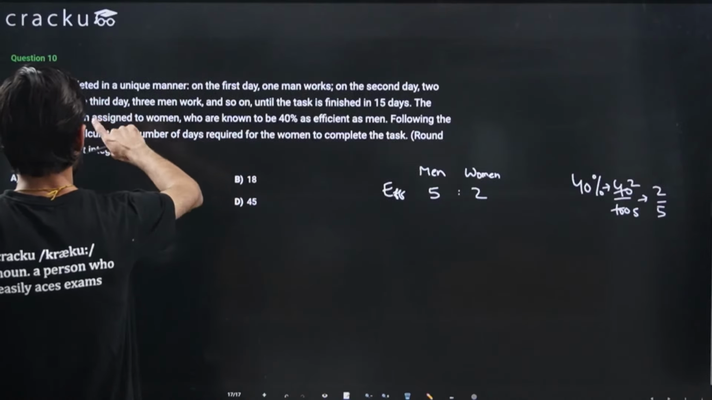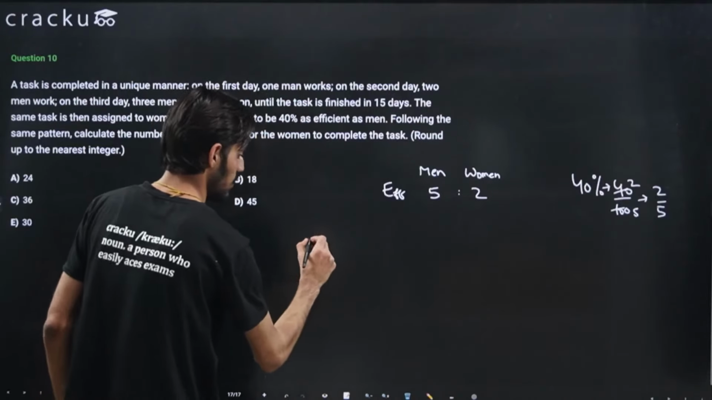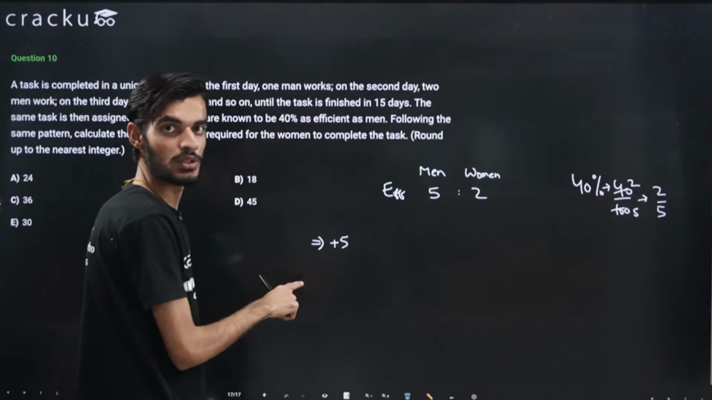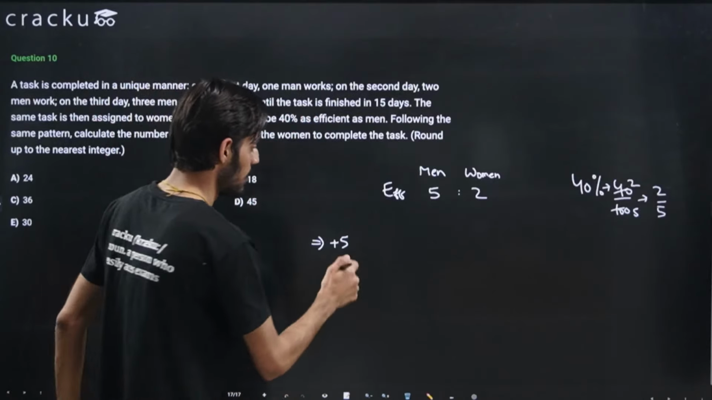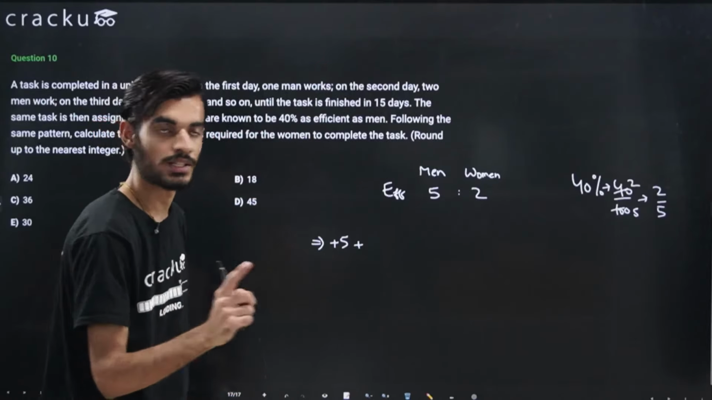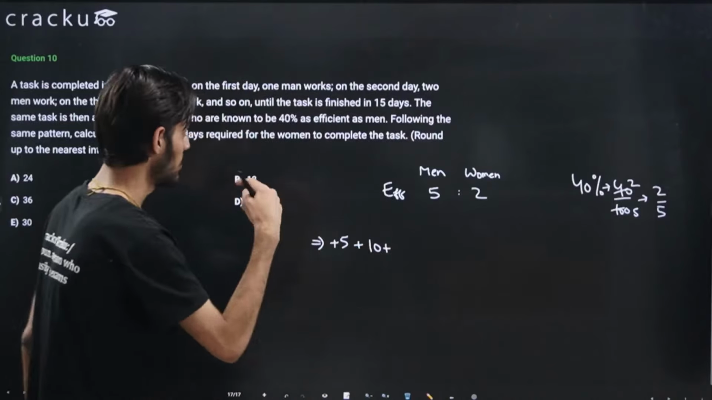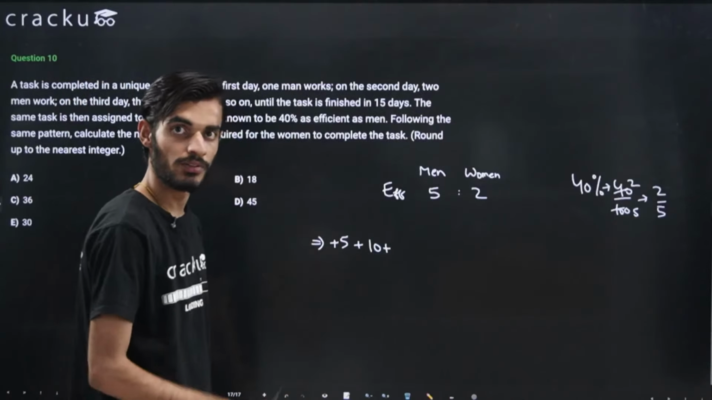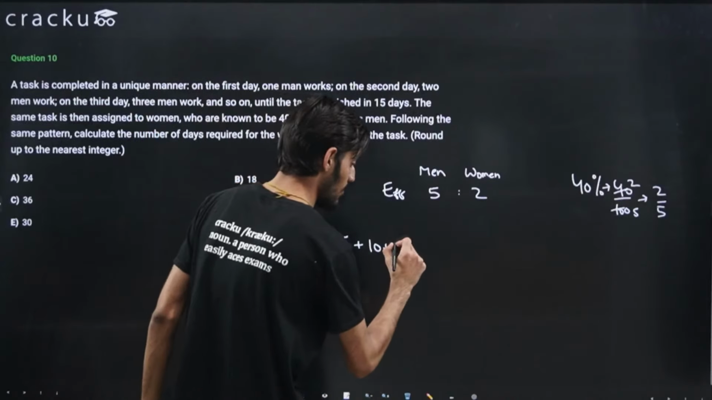Now the task is getting completed in a unique manner. On the first day, a man works. Because only one person is working on the first day, 5 units of work will be done. On the second day, two men are working, so the work done will be 2 into 5, that is 10. On the third day, 3 men are working, so the work done will be 3 into 5, that is 15, and so on.